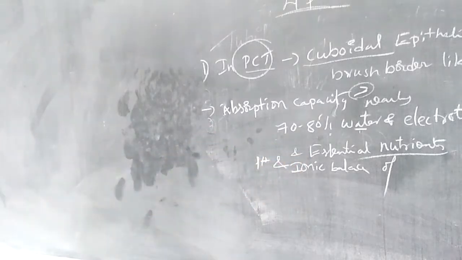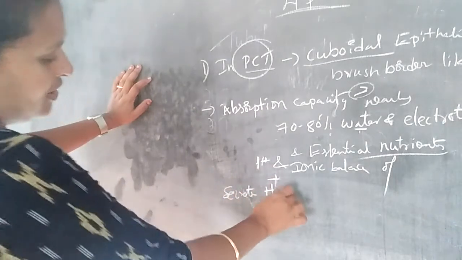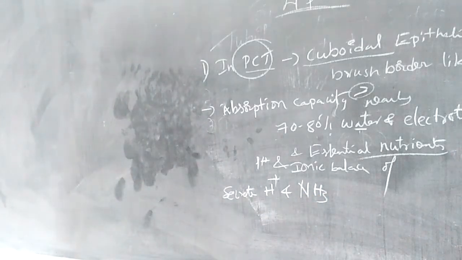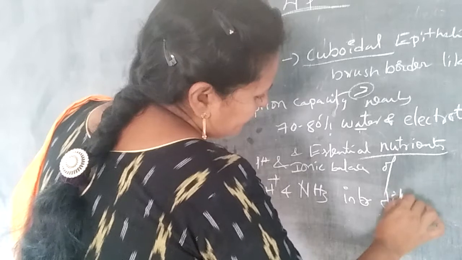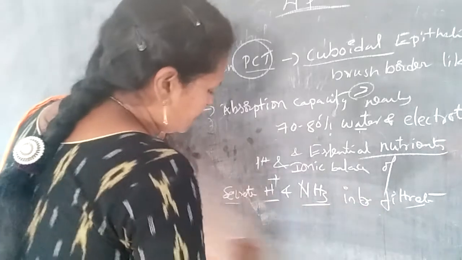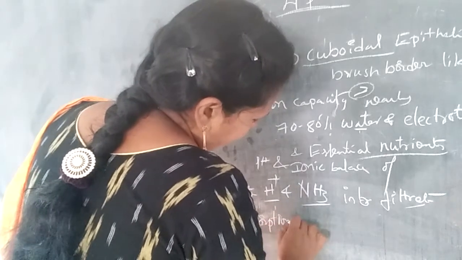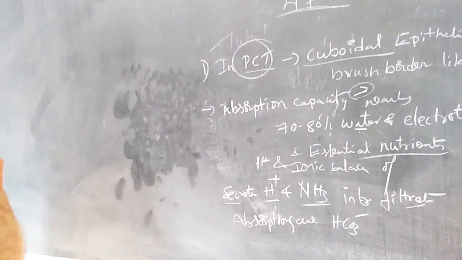So it maintains the pH and ionic balance of the body, and it also secretes H plus ions and ammonia NH3 into the filtrate and absorbs HCO3 minus from it.